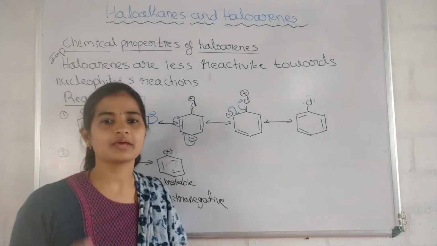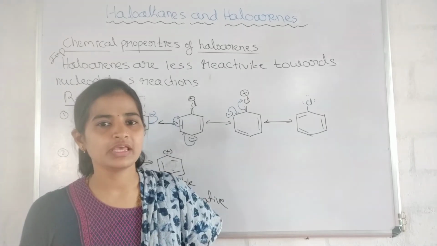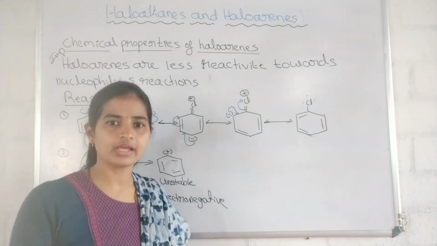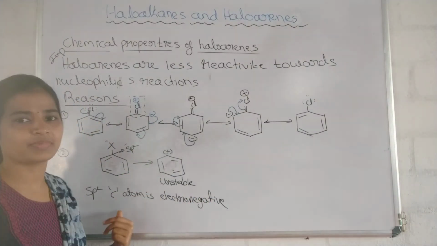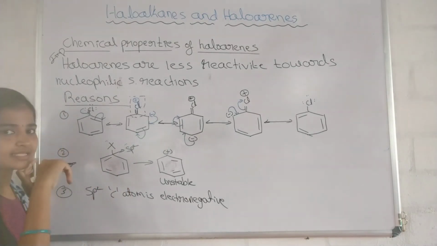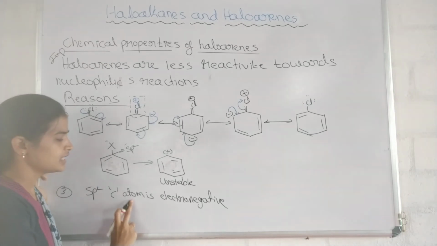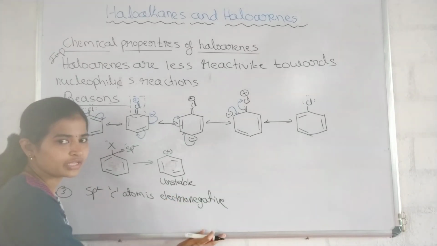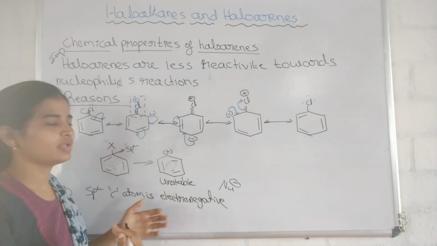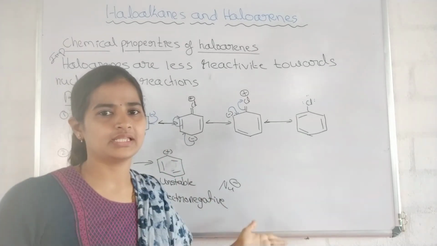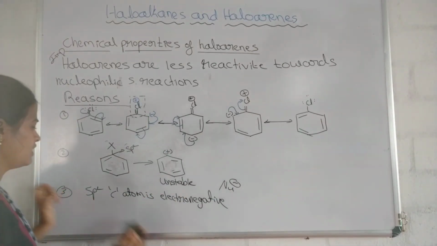An sp hybridized carbon atom is more electronegative than an sp2 hybridized carbon atom, which is more electronegative than an sp3 hybridized carbon atom, because electronegativity depends on the percentage of s character. We have discussed this in first PUC. So what is the third reason? As the carbon atom in haloarenes is sp2 hybridized, it is more electronegative. When the nucleophile, which is also electron rich, comes in, they repel each other. Therefore, haloarenes are less reactive towards nucleophilic substitution reactions.